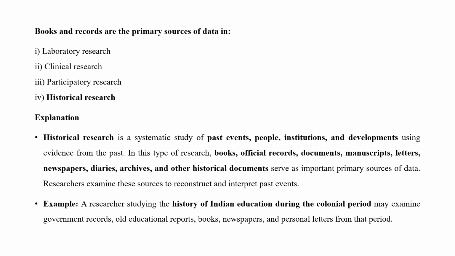What is historical data actually? Historical research is a systematic study of past events, meaning people, institutions and developments, using evidence from the past. So in this type of research, books, official records, documents, manuscripts, letters, newspapers, diaries, archives and historical documents, anything like that, we can take as historical. Example: research studying the history of Indian education during the colonial period examined government records, old educational reports, books, newspapers and personal letters from the period.